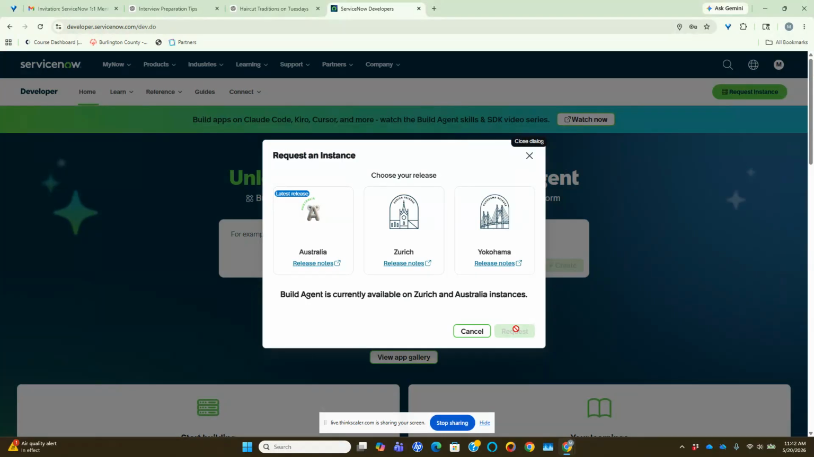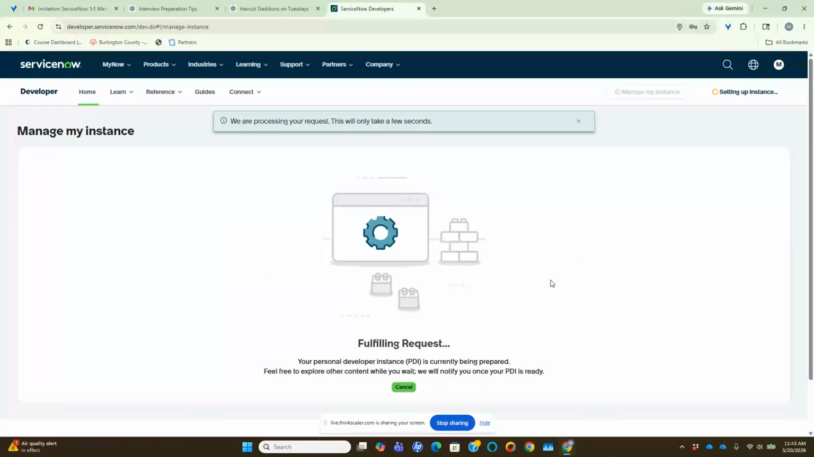So these are the basic versions of ServiceNow. ServiceNow versions are upgraded every 6 months. Currently we are in the Australia release. ServiceNow releases its version names with city names, basically Zurich, Yokohama, and these are the things like Australia. You can click on the Australia one, which is the latest one, and click on the request button. It will take some time to initiate the request and fulfil it to give you a PDI.